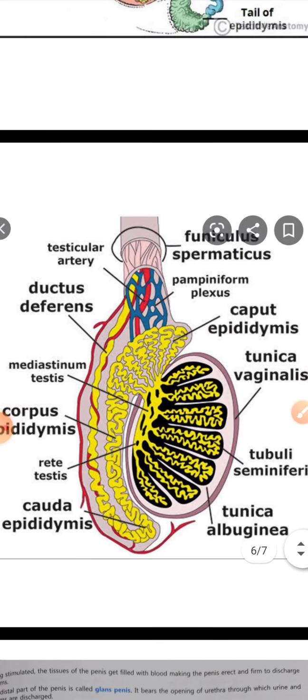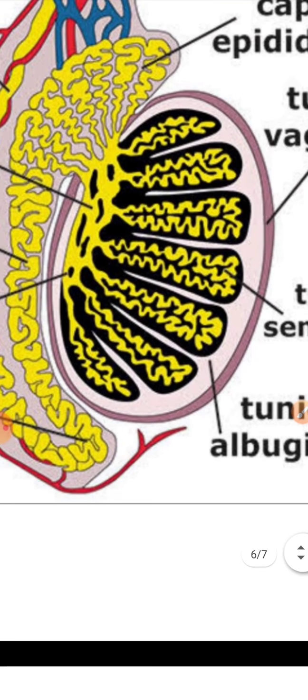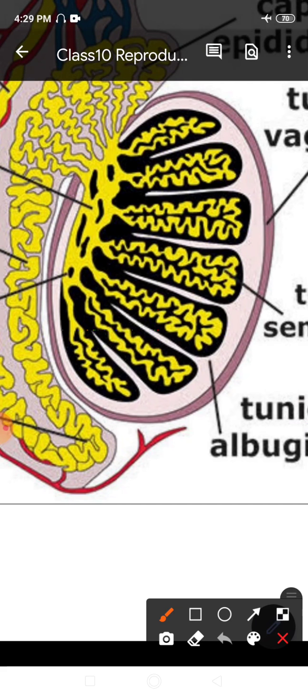Now I am just enlarging this. You will see here the seminiferous tubules, and each seminiferous tubule is marked with green. Now that part is vas efferentia. This seminiferous tubule is all ending into one single small tubule.